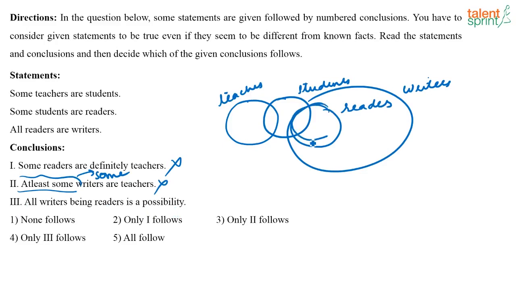Yes, these two sets, right? They can be one single set. Readers and writers can be one single set also. So all writers being readers is a possibility. Definitely it's a possibility. So what will be the answer here? Only 3 follows. That is option 4. Only 3 follows. Next one.